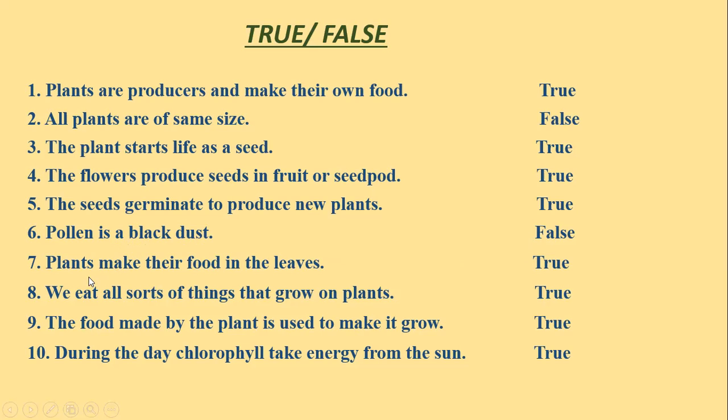So it's wrong. Plants make their food in the leaves. Yes. We eat all sorts of things that grow on plants. Yes. The food made by the plant is used to make it grow. Yes. During the day, chlorophyll takes energy from the sun. Yes. Okay. These all true false are taken from your chapters.